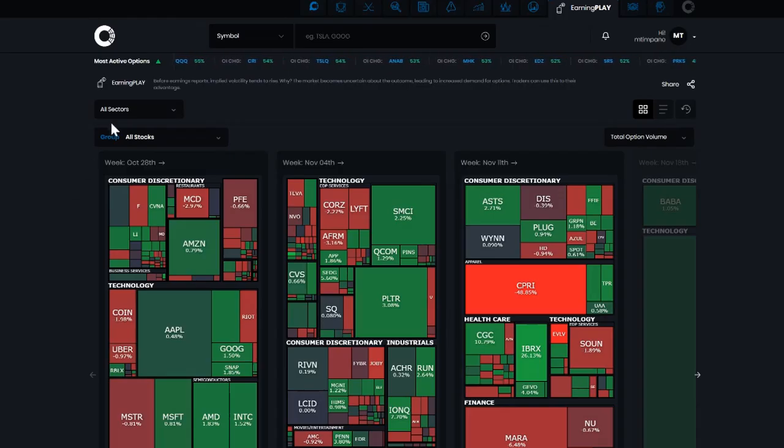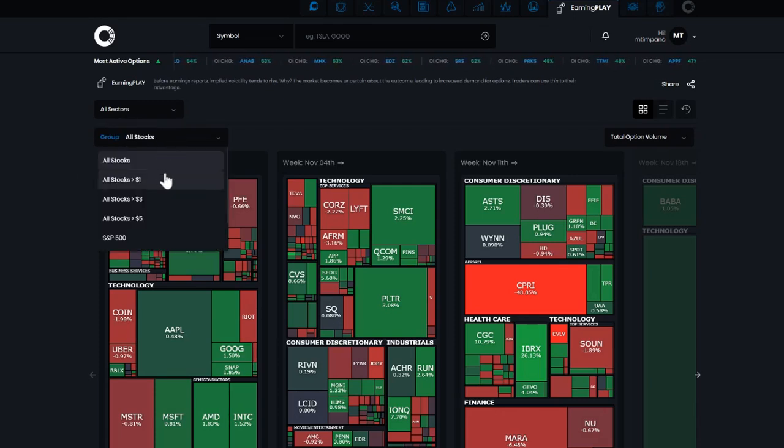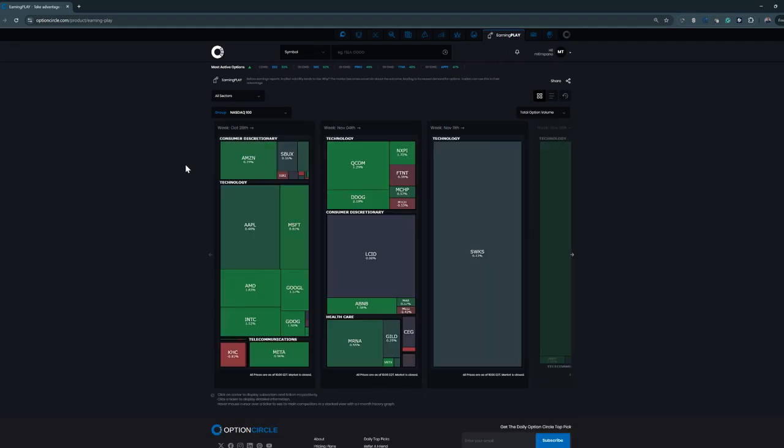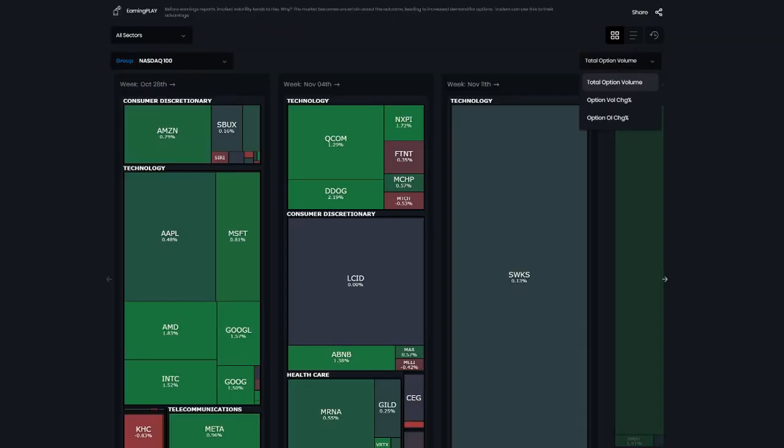Now we can break it down by sectors, and then we can also group it by all stocks greater than 1, 3, 5, or by certain indices. For this, let's just take the NASDAQ. Everybody loves playing options on NASDAQ stocks. As you can see here, we also have the option to filter by total option volume change based on a percentage, or option open interest change based on a percentage.